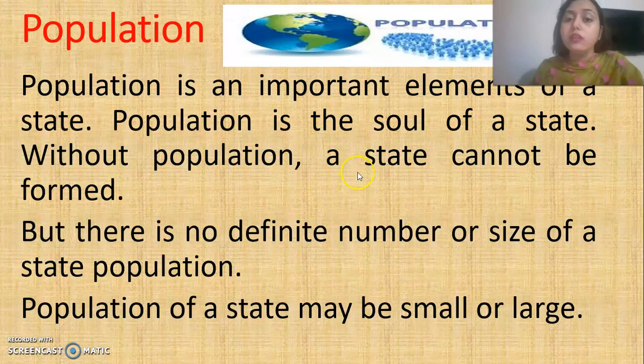Without population, a state cannot be formed. You have everything, but you don't have any people to live there. Can you make any state? Never ever. So see here, without population, a state cannot be formed. But there is no definite number or size of a state population. It has not been told that you must have this amount of population for making a nation. It can be a small number, it can be a large number. So what has been written? See, population of a state may be small or large. So underline in your book that population of a state may be small or large.